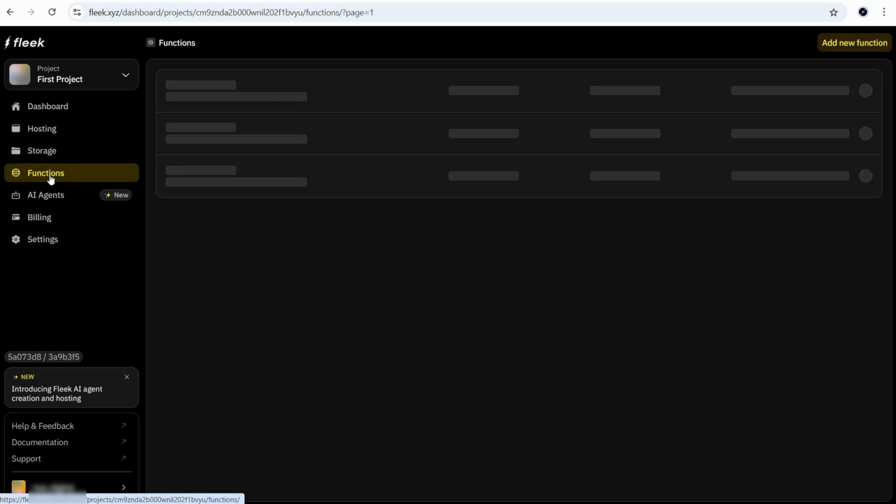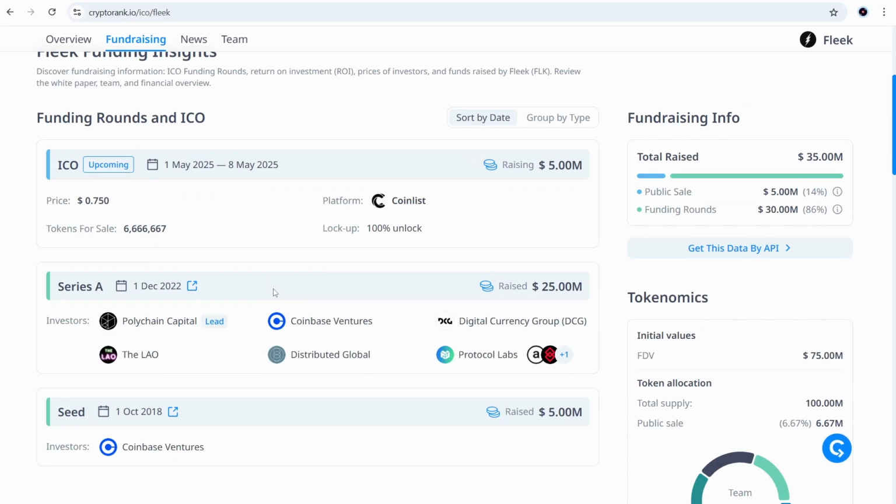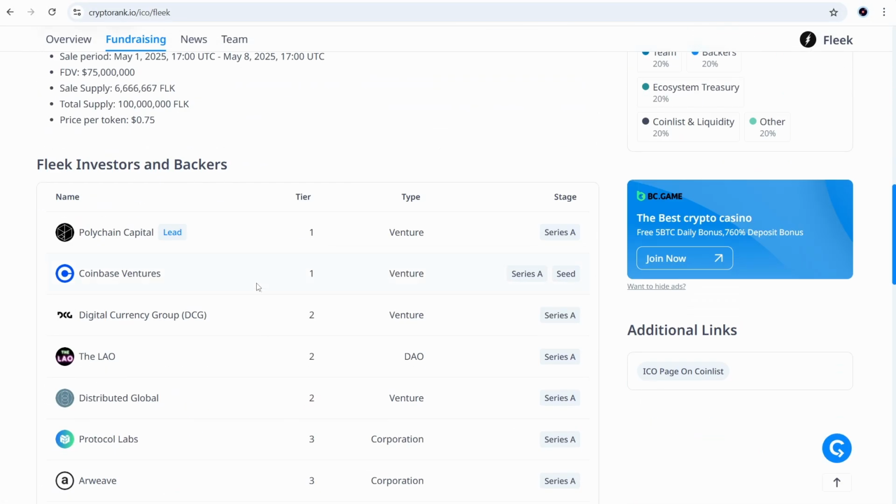By the way, since we touched the topic of development and the team, we can check investors and backers. Everything looks fine here. It's definitely not a scam. Polychain and Coinbase are on board.